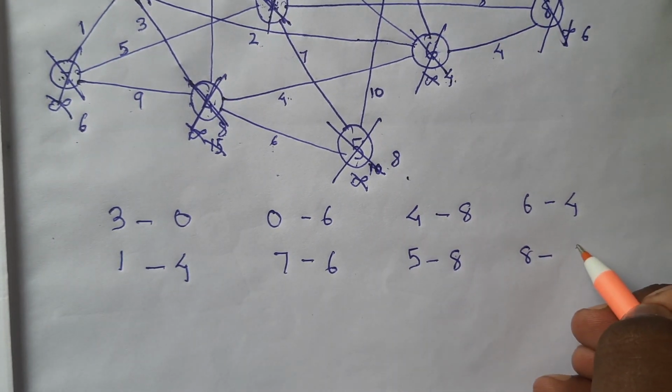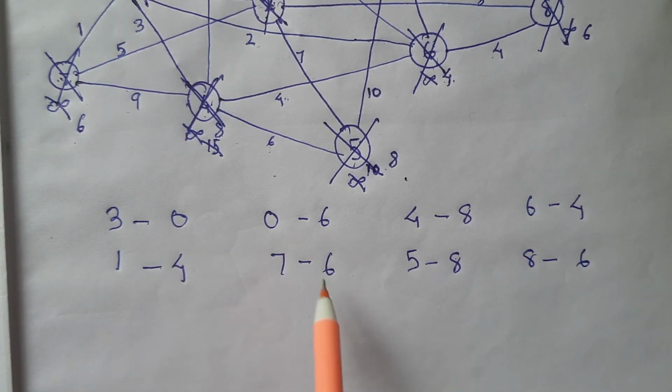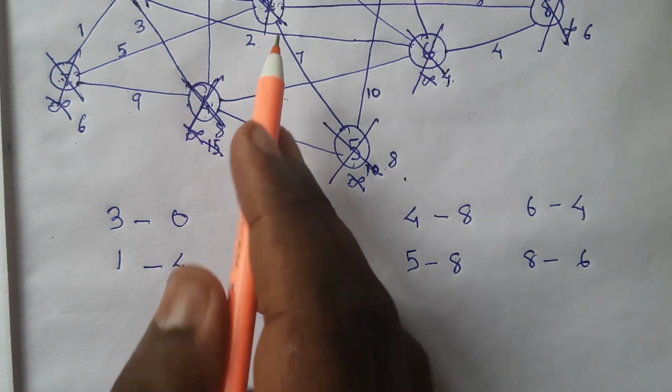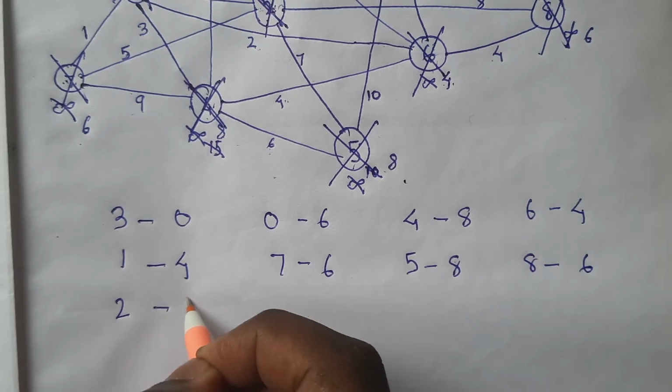8 is 6. So are we left with anything else? 1, 2, 3, 4, 5, 6, 7, 8. There were 9 vertices. I think I left something. Okay, 2. I left 2. So the cost to reach 2 is 1.